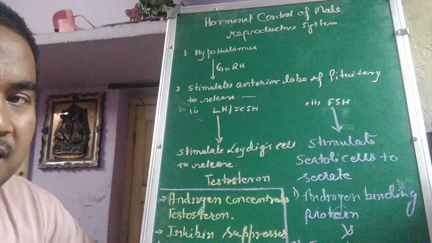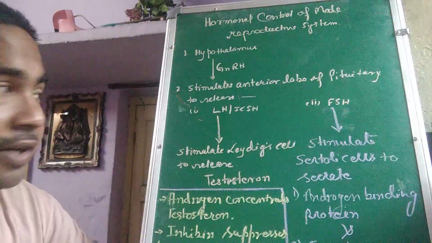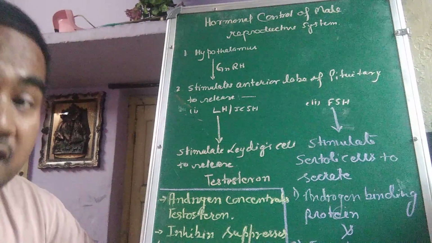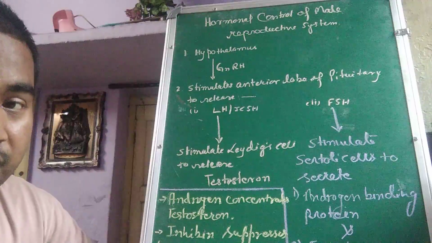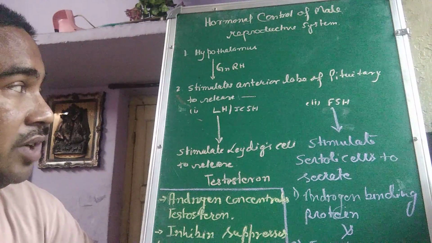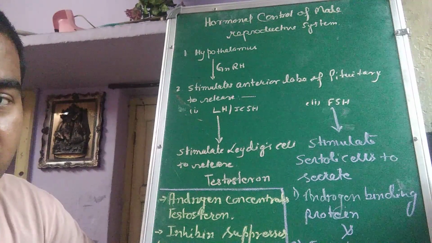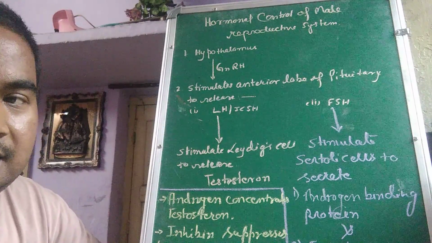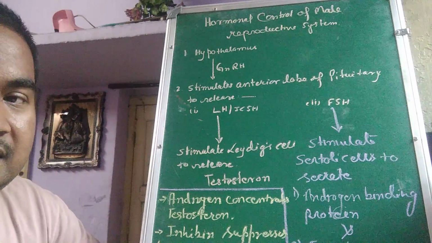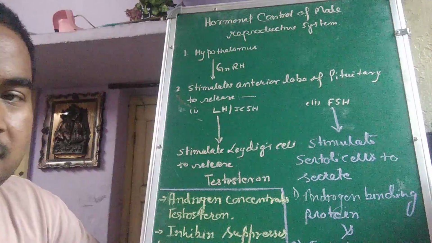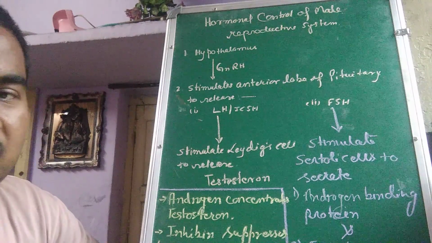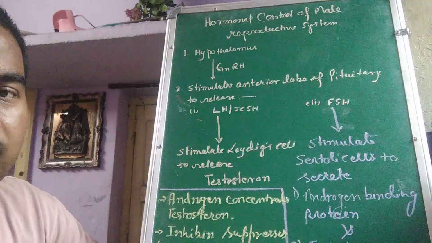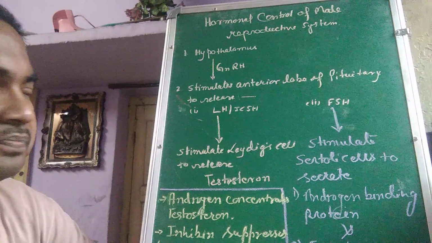Whenever this GnRH reaches the pituitary, it starts. That means the pituitary starts, after receiving the information, to release LH and FSH. LH is also known as ICSH, that means interstitial cells stimulating hormone. LH's full form is luteinizing hormone. FSH's full form is follicle stimulating hormone.